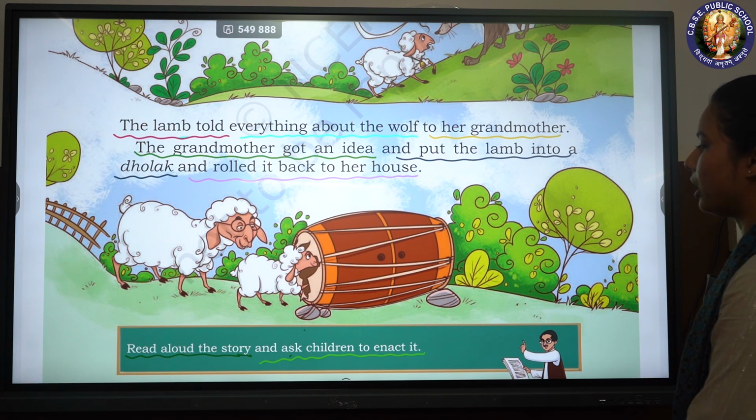Read aloud the story and ask children to enact it.